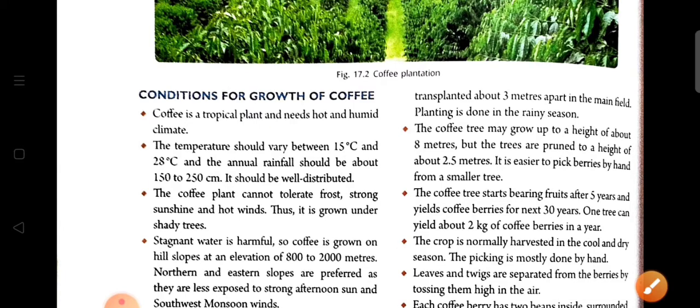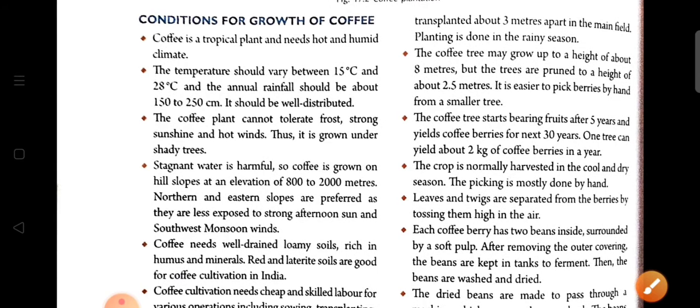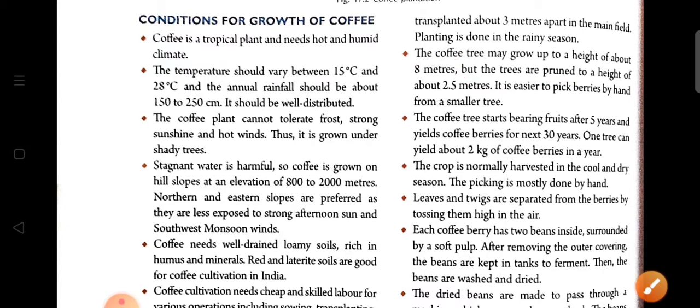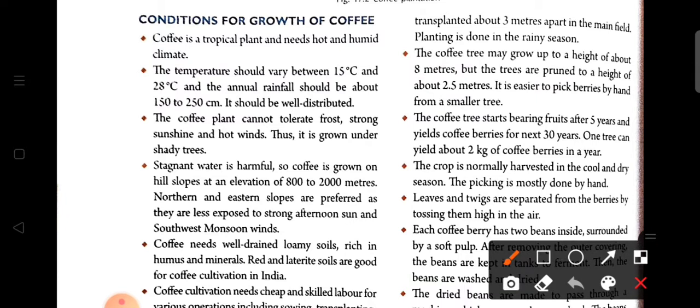Now, the coffee tree may grow up to a height of about 8 meters, and in the case of tea, the tea plant grows to about 10 meters in height. But the coffee trees are pruned. What is the cause of the pruning? It is easier to pick berries by hand from a smaller tree.